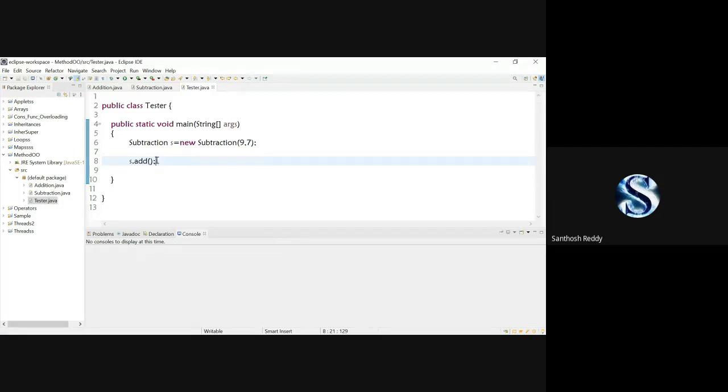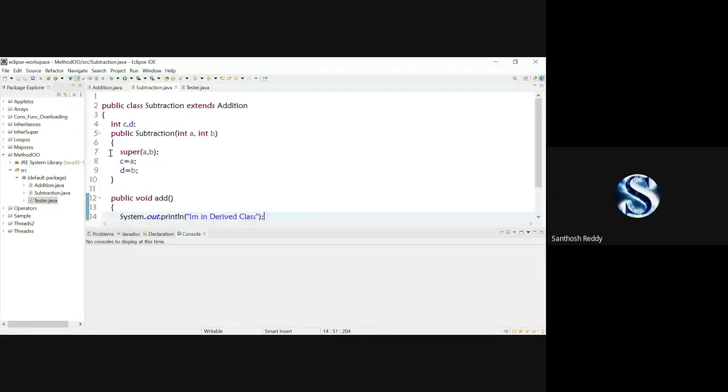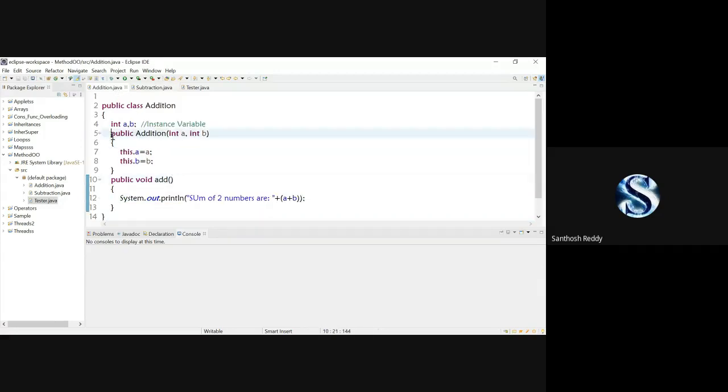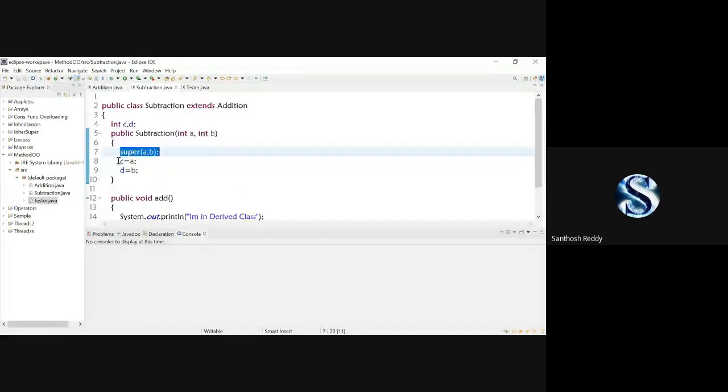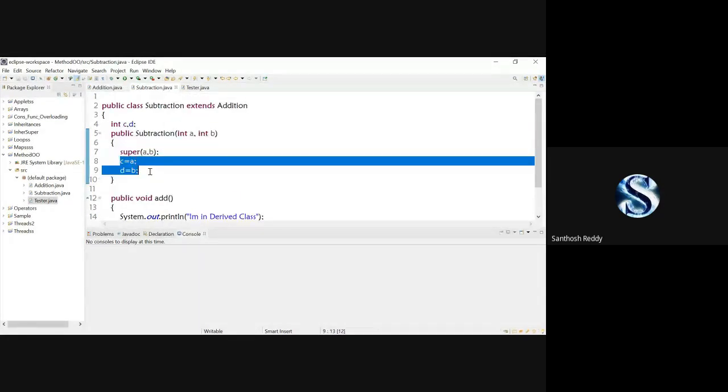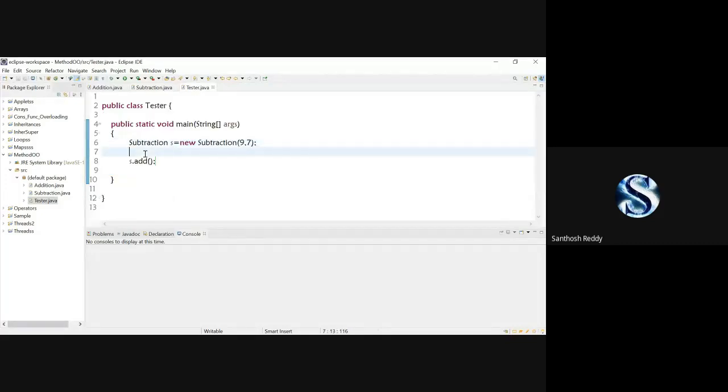When I execute the statement, it will enter into the constructors. First there is super(A, B). It will jump to Addition, and here the values are initialized. Later, once the super is done, again there is an initialization of values in the Subtraction class. It is done. Now it will come back to the 7th line. There is no statement to execute.